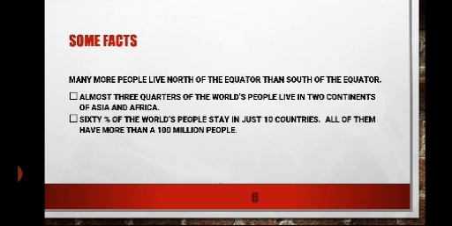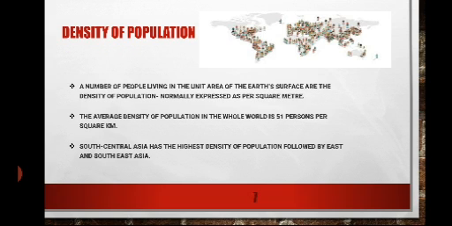And around 60% of the world's people live in only 10 countries. Out of the total countries, just 10 countries are home to around 60% of the total population. And these 10 countries include 100 million people.